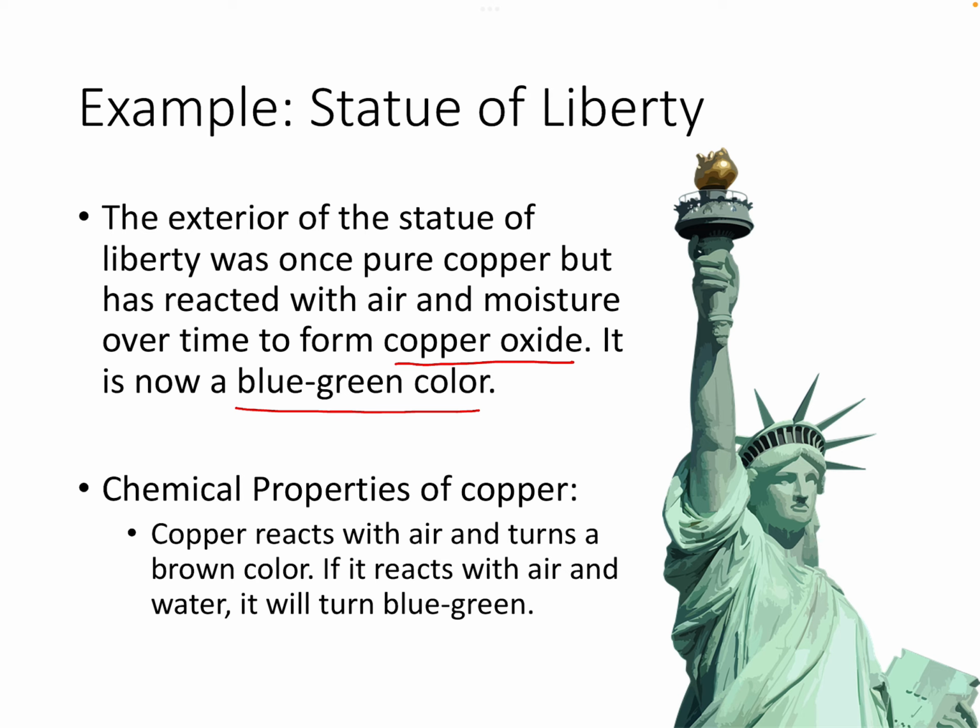But what we've learned from that is copper can react with just air, and it will turn more of a brownish color rather than a reddish brown. But if you add moisture into that reaction, copper will turn blue-green. And that's because copper is turning into something completely different. It's changing its chemical structure. It's turning into copper oxide.